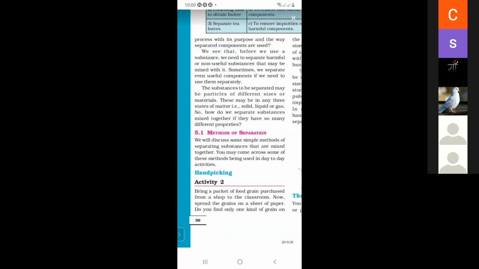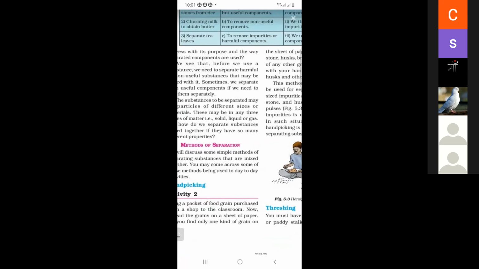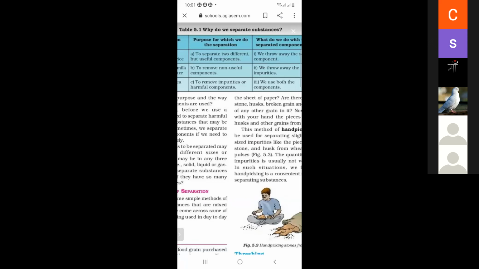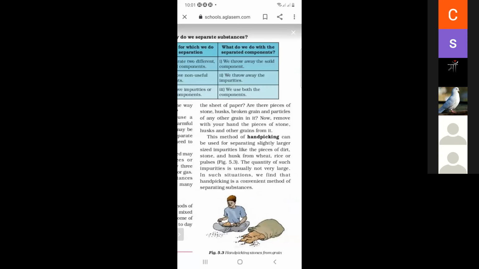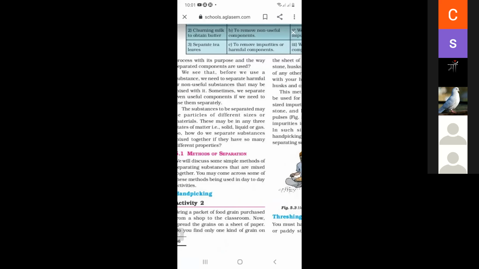First is hand picking. Bring a packet of food grain purchased from a shop to the classroom. Now spread the grains on a sheet of paper. Do you find only one kind of grain on the sheet of paper? Are there pieces of stones, husks, broken grain, particles of any other grain in it? Now remove with your hand the pieces of stone, husk, and other grains from it. So first is hand picking.